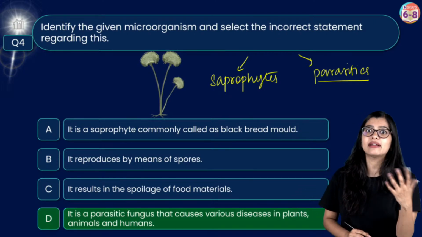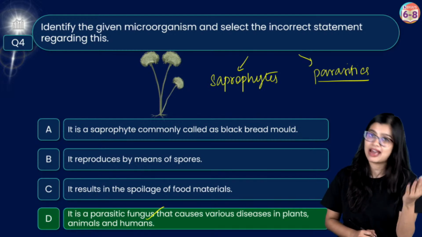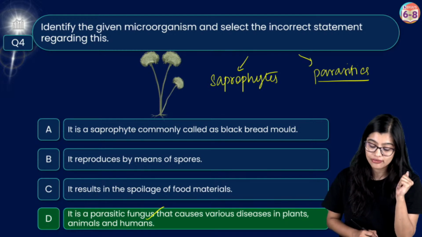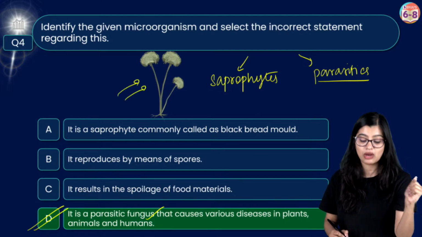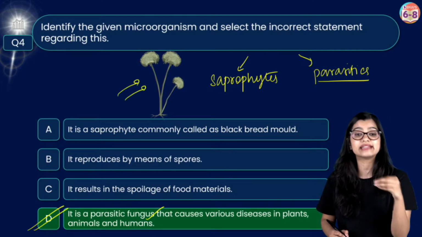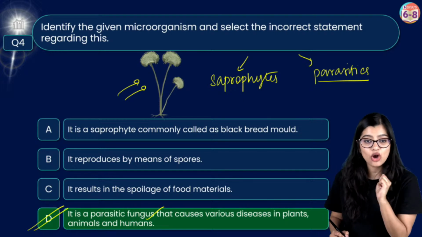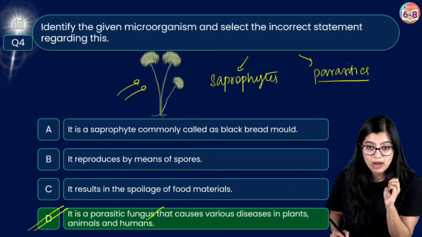So we know that it is a parasite. It's not a parasite, but rather it is a saprotroph, which is why the incorrect statement with respect to this is what we call, or option D is the incorrect statement. Are we all clear?